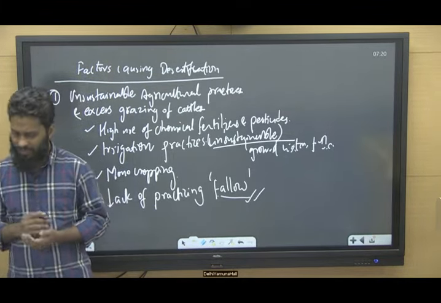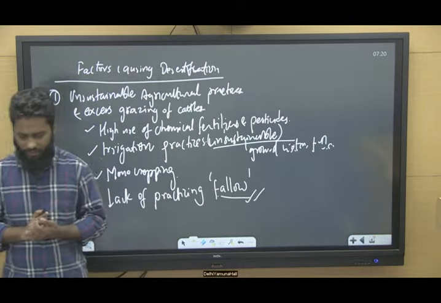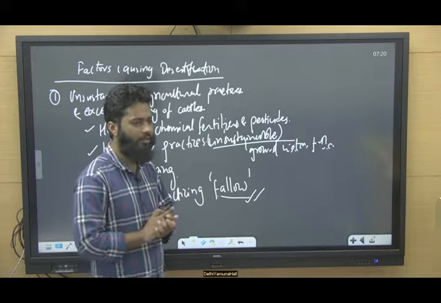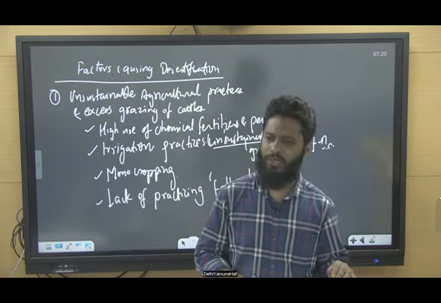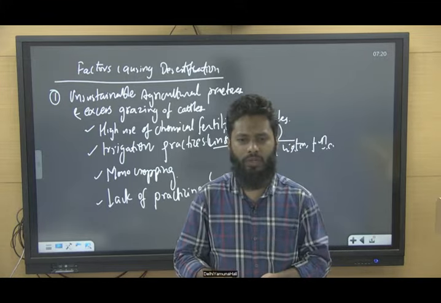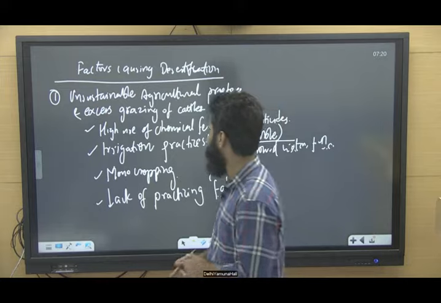Then we talk about some other reasons also. For example, unsustainable mining and quarrying. For example, deforestation and forest degradation. Deforestation is complete removal of forest. Forest degradation is the quality of forest decreasing, right? Vegetation cover is decreasing, soil erosion is taking place.